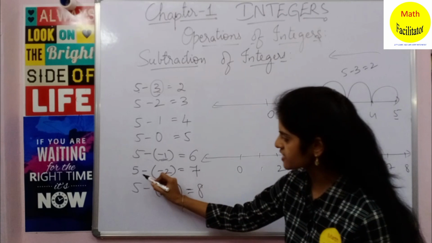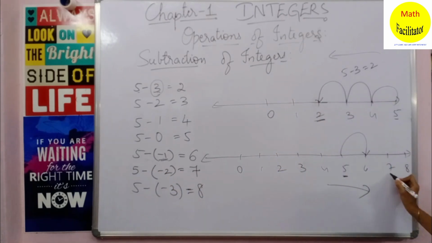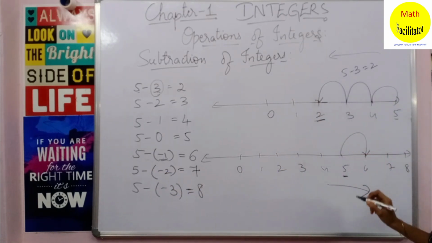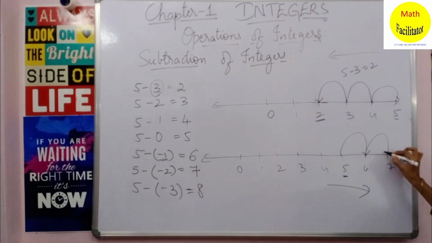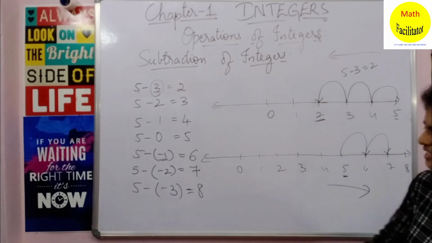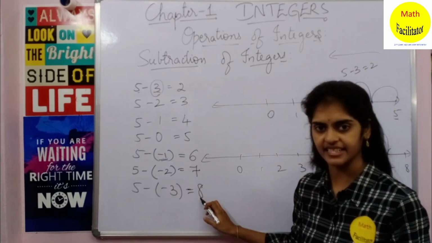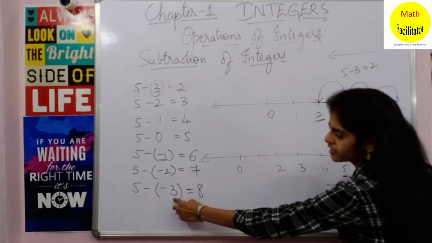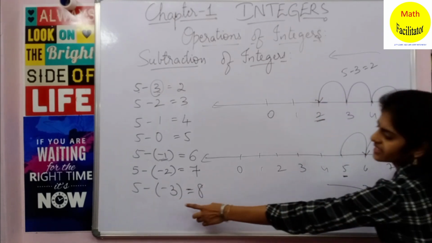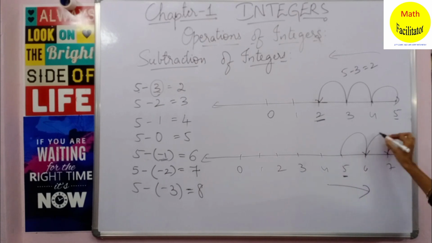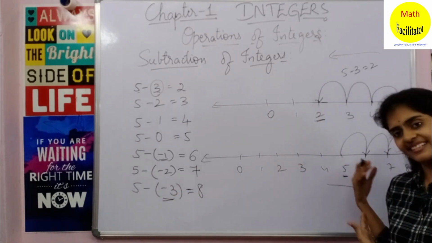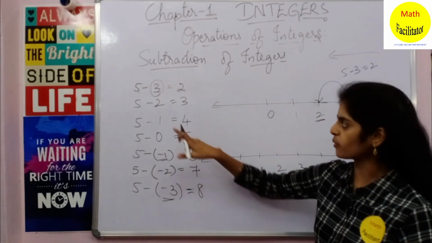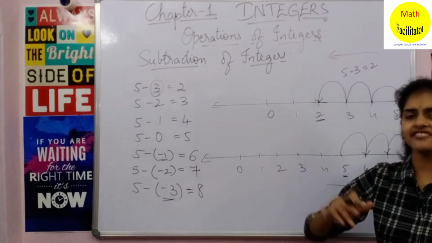Okay, now what is 5 minus of minus 2? It is 7. Yes, from 5 you will move how many places to the right? 2 places to the right. Okay, so this is 1 and this is 2. Now what is 5 minus of minus 3? It is 8. So from 5 how many places will you move to the right? You will move 3 places to get 8. So it is 1, 2 and 3. Okay, so whenever you subtract a negative integer, you move to the right of the number line, and when you subtract a positive integer, you move to the left of the number line.